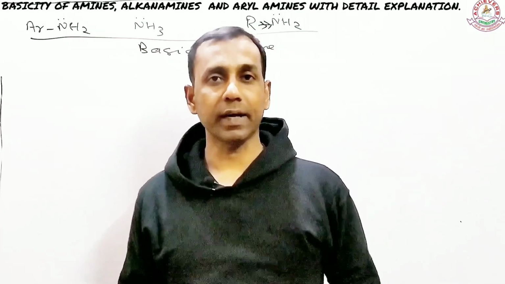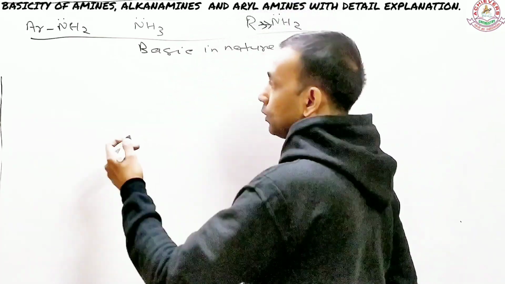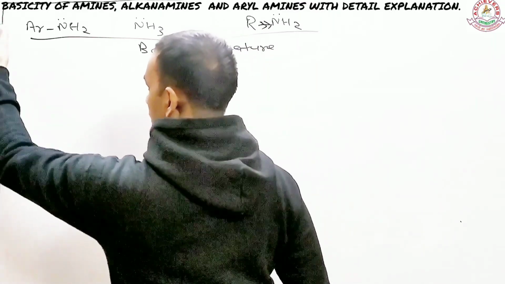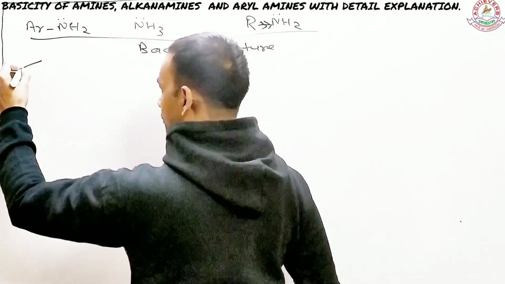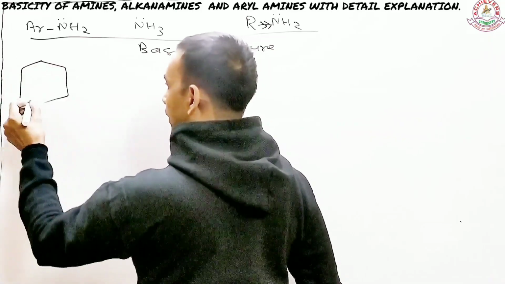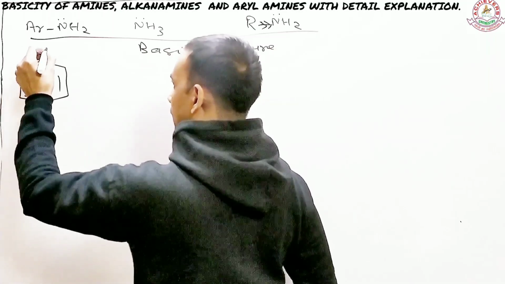Now the question is why? That's very important. Before that, I have to take you through some important things. This aniline exhibits the plus R effect.